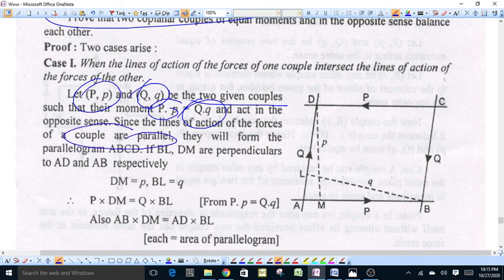They will form a parallelogram ABCD, because the lines of the forces of both the couples intersect each other, and the lines of action of the two forces of a couple are parallel. Therefore these two couples form a parallelogram ABCD. P along AB and P along CD form the couple whose either force is P, and another couple has forces of magnitude equal to Q. In these two couples,